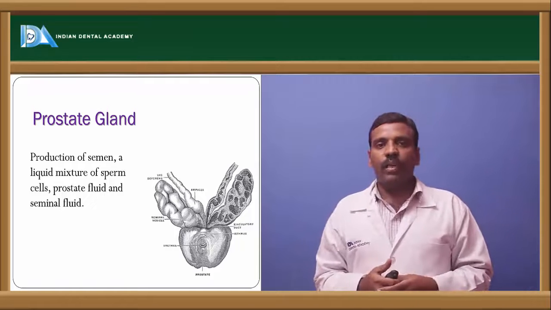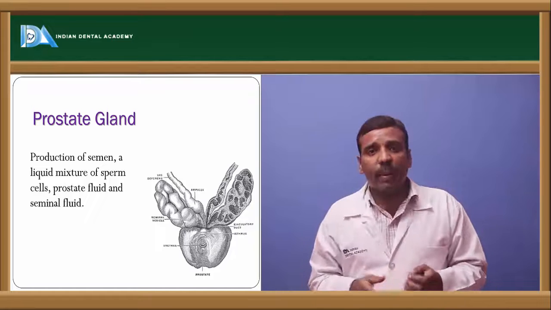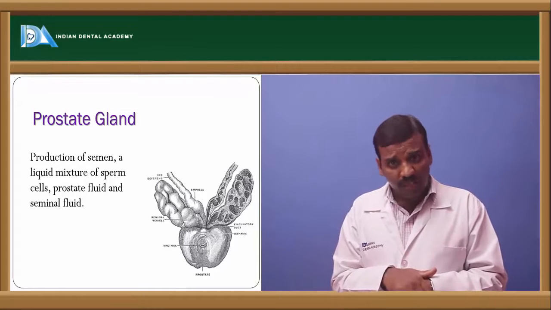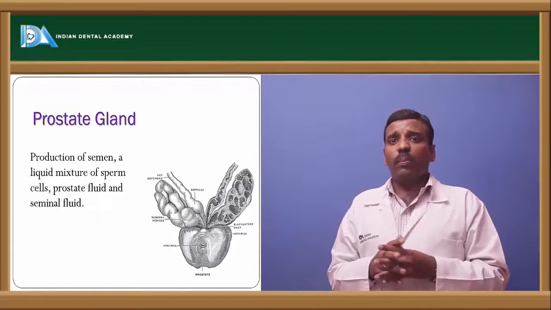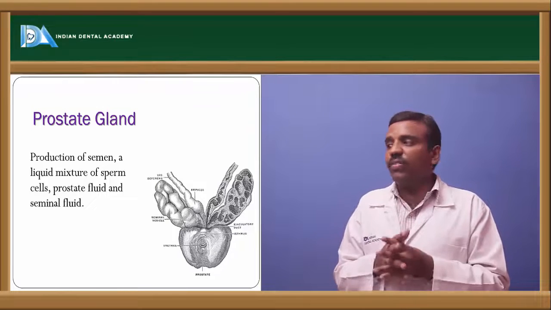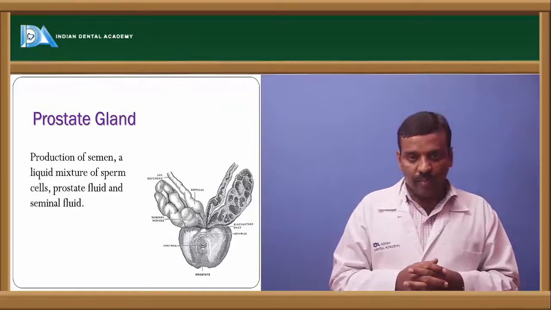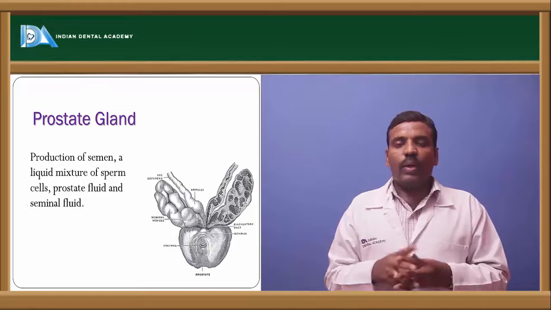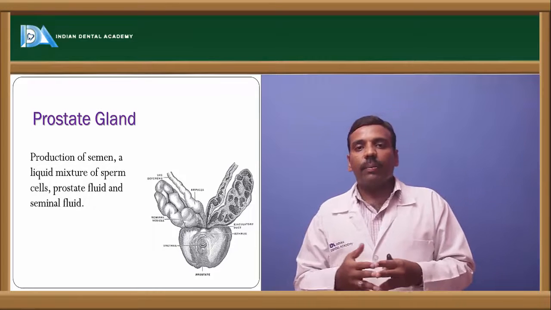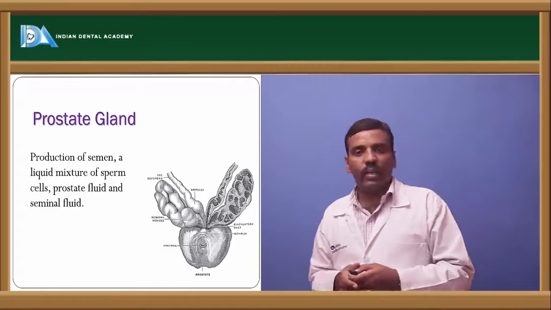the prostate gland. The prostate gland is a gland which produces the semen. Complete production of the semen occurs here. In this complete production of the semen, it gives a liquid mixture of the sperm cells and the prostate fluid, seminal fluid. So it produces the remaining part of the semen. That is what the prostate gland does.